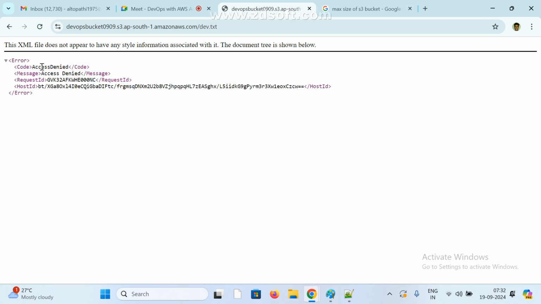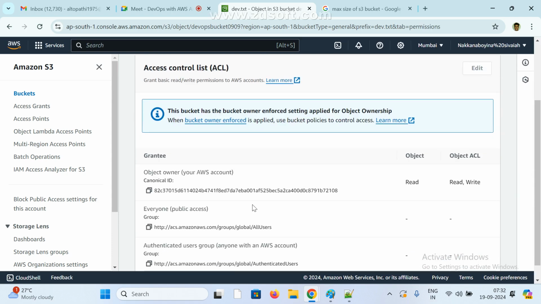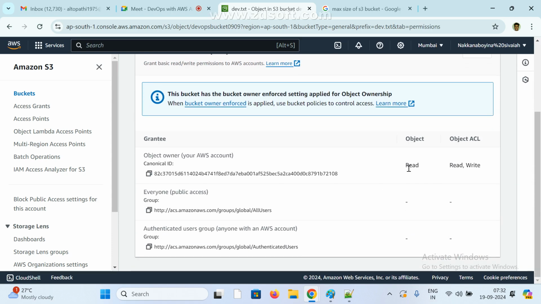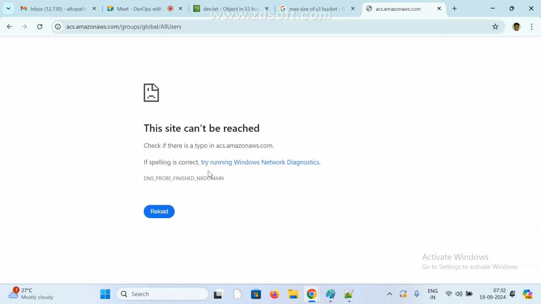But if I click here, we cannot access it. We are getting access denied. What does access denied mean? For this file there is no access. I didn't give any access, so we cannot see my file. So how to give access? If you go back here, there are permissions. There is read, and also we need to give read and write, ACL, and everyone public access. As of now I didn't give any access, so we cannot access it.